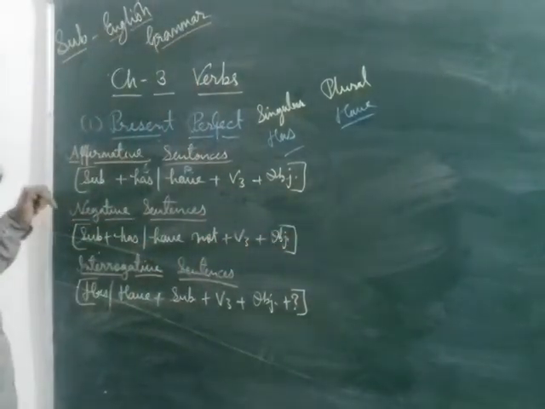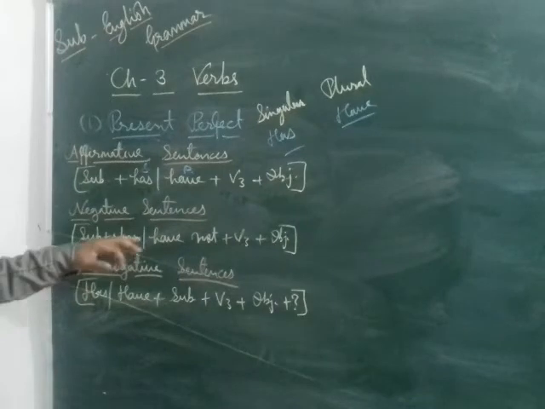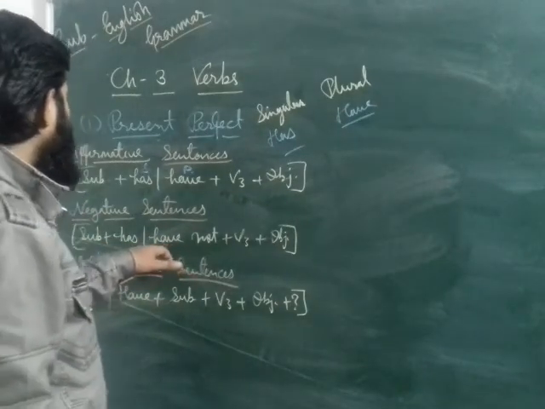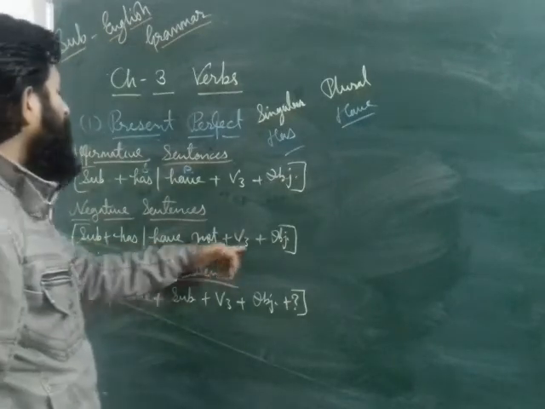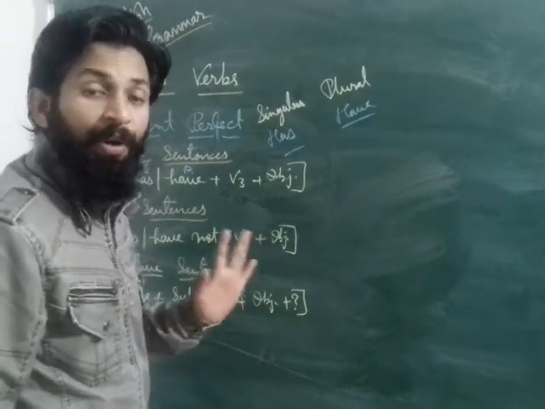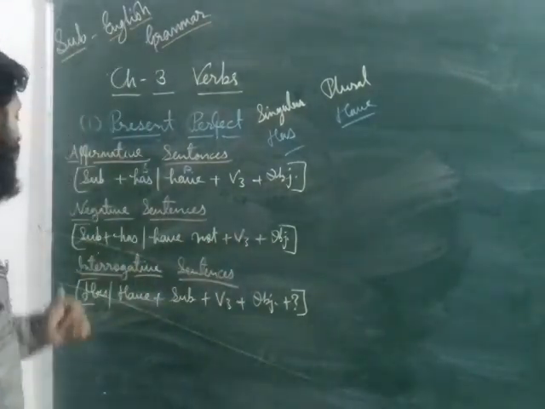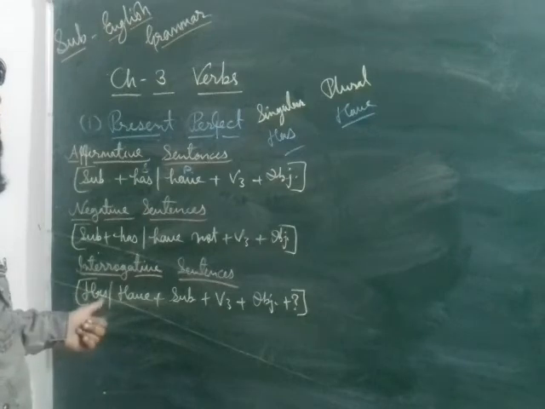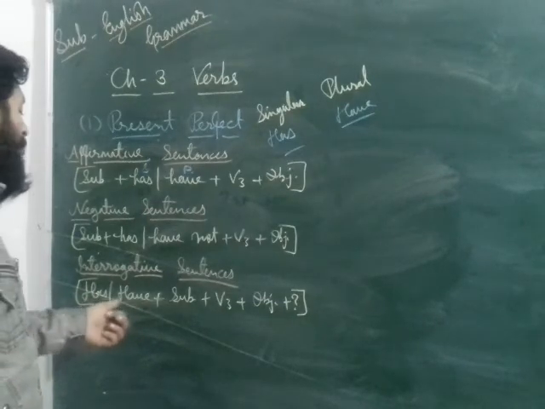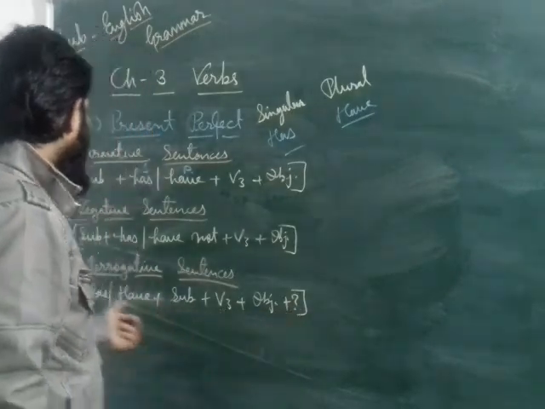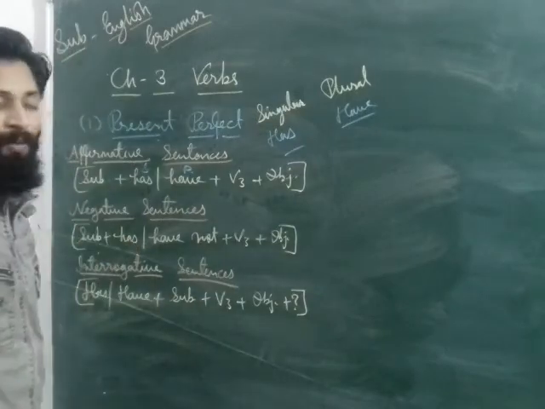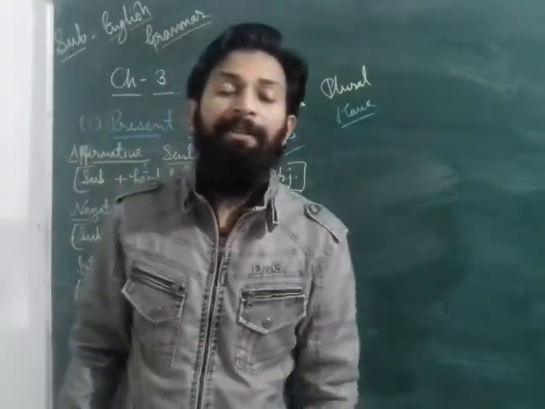If we are going to make negative sentences, then you have to add only not with has and have, and it is going to change into negative automatically. Like Ram has not completed his homework, we have not completed our homework. If you are making interrogative sentences, then you have to use has or have at first. Like, if the subject is singular, then at first you have to write has he completed his homework, have we completed our homework. That type of formation is used for making present perfect tense sentences.